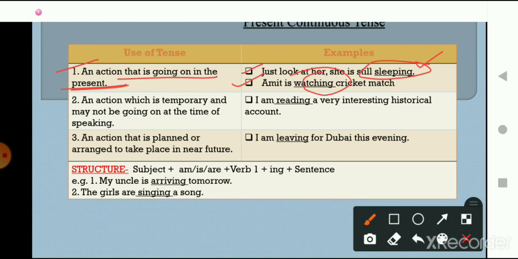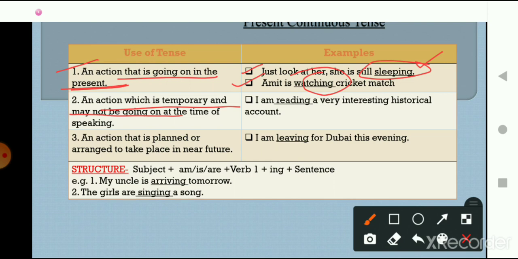Okay, so when can we use present continuous tense? The first way to use present continuous tense is when the action is still going on in the present. Okay, then we use present continuous tense, where the action is still going on. Okay, the second way is an action which is temporary and may not be going on at the time of speaking.